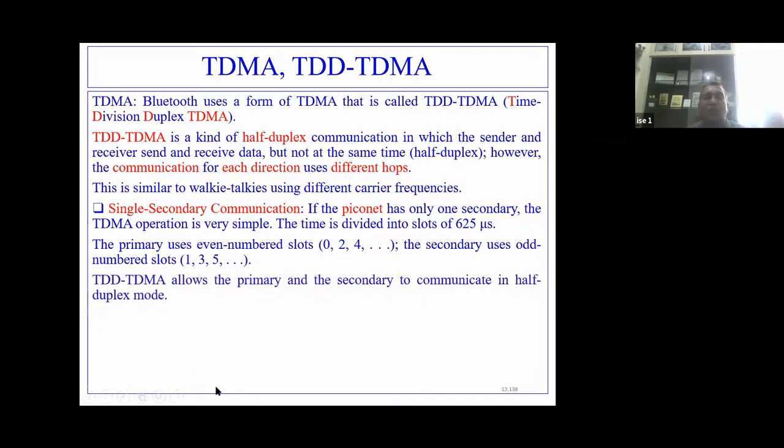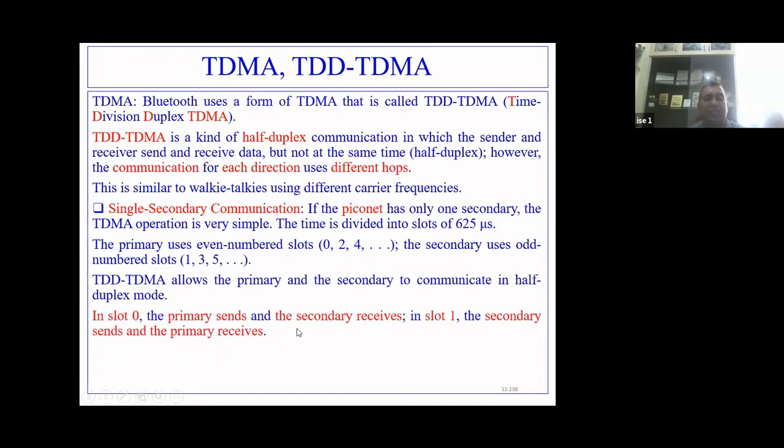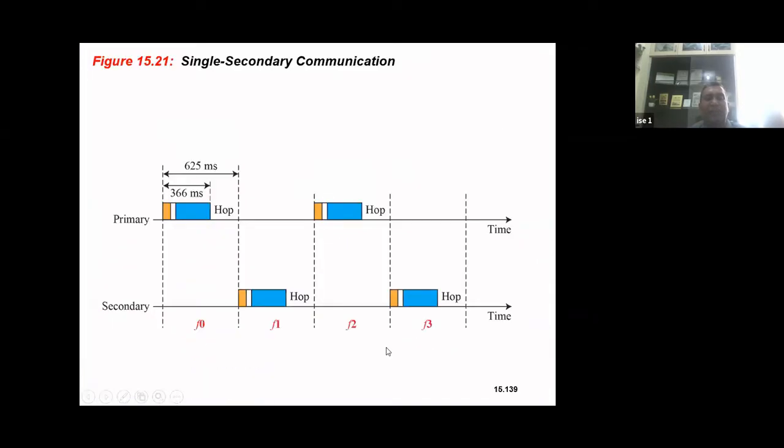So let us see how communication happens. In slot 0, primary sends and the secondary receives. In slot 1, secondary sends and primary receives. And the cycle is repeated.